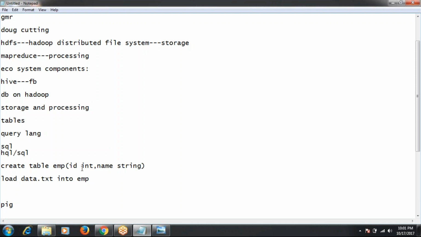Based on that only we can create the table in Hive, then we can load our data into that particular table. For example, data.txt contains 3 columns: employee ID, employee name, employee location. But in my table I have only 2 columns: employee ID, employee name. So whenever you load this data.txt file into the EMP table, what happens?